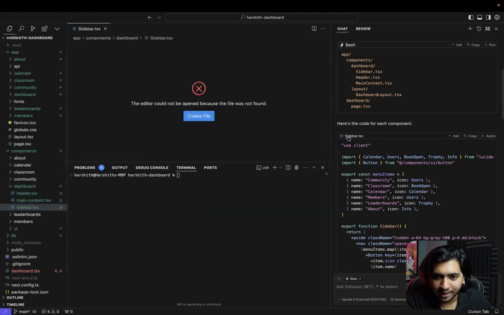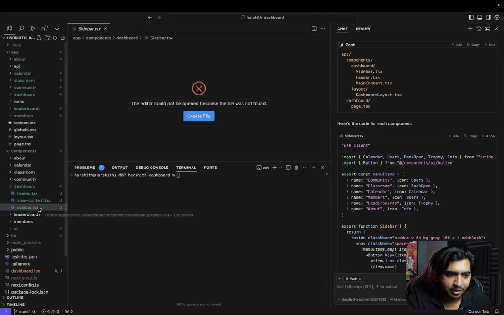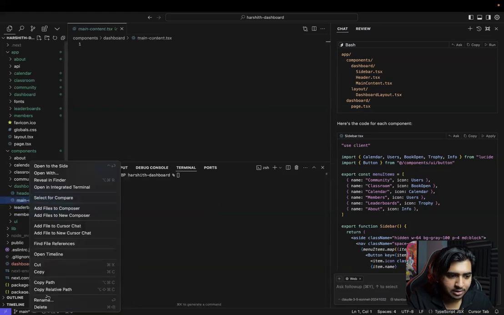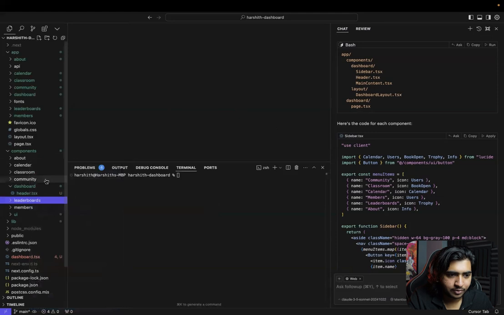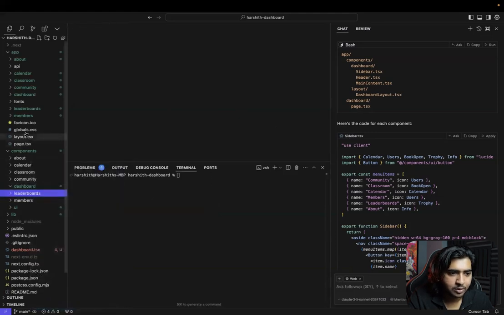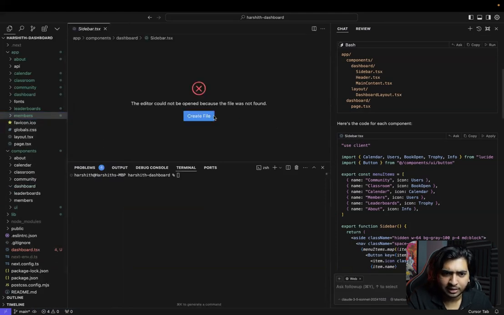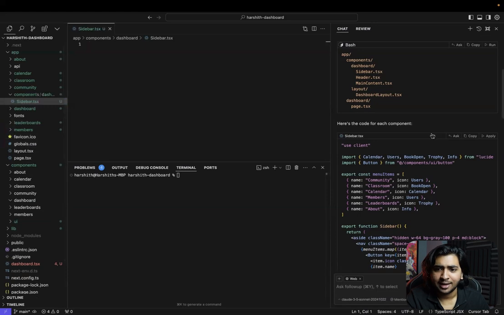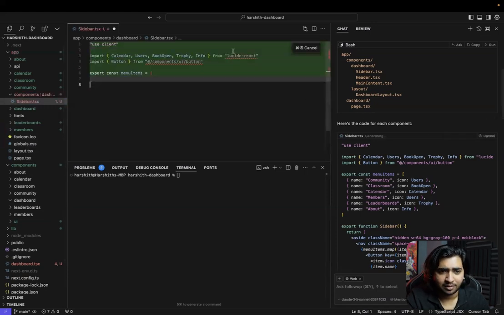The sidebar that it gave has a capital S and this one has a lowercase s. So you know what? Let's just delete these because these were placeholders, right? So what we're going to do is click on this, create file, and then just apply. That's it, simple.